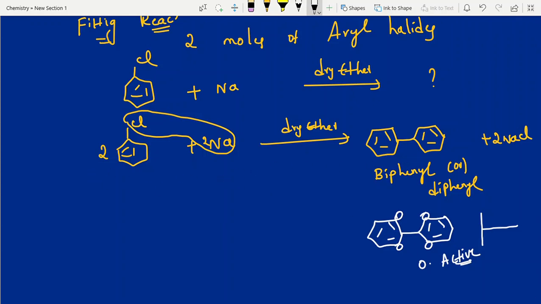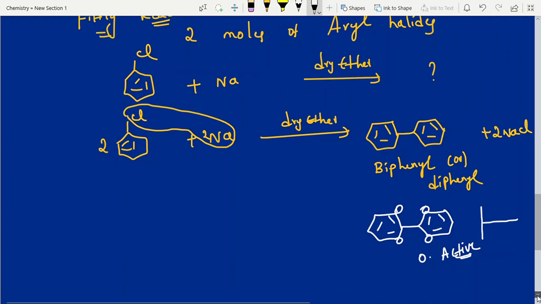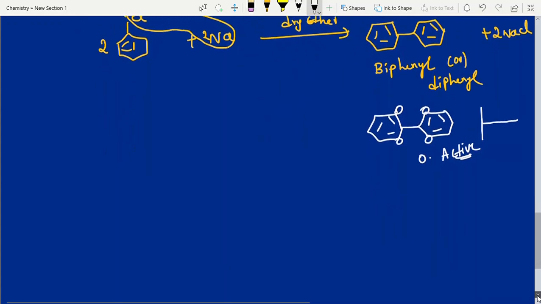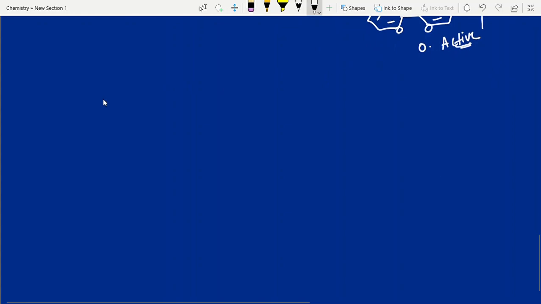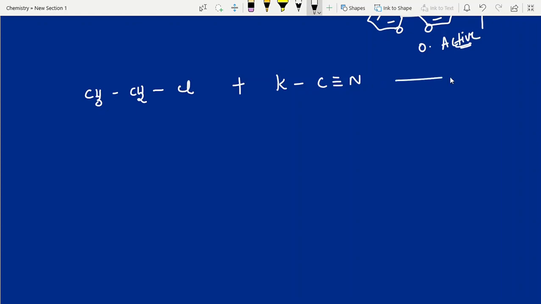Now, Wittig reaction, Wurtz-Wittig reaction, especially the Wurtz reaction, we are seeing many times in sequence questions. Now, next, another important property: alkyl halide with KCN. This is also one of the frequently asked sequence questions. So, I am writing here CH3CH2Cl plus KCN, K-C triple bond N. So, what is the product?